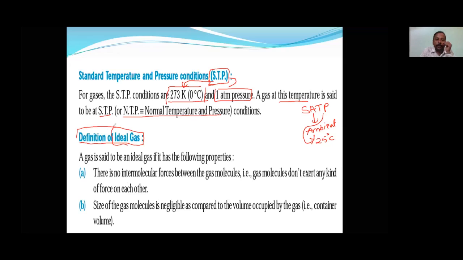Anybody is said to be ideal who follows all rules. Like God said, wake up early in the morning at 5 o'clock, sleep at night at 9 o'clock, and have breakfast at 7 o'clock, lunch at 1:30, and dinner at 8 o'clock. If you follow all these rules, then you will be the ideal person.